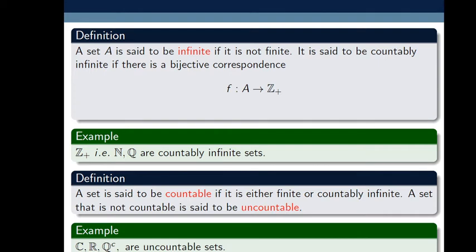A countably infinite set is also infinite, and uncountable sets are also infinite. If we see the example, R is an infinite set, the set of natural numbers is also infinite, and the set of irrational numbers is also infinite. So we cannot predict whether an infinite set is countably infinite or uncountable. So this is the difference. An infinite set need not be countably infinite, and an infinite set need not be uncountable. We can't predict.